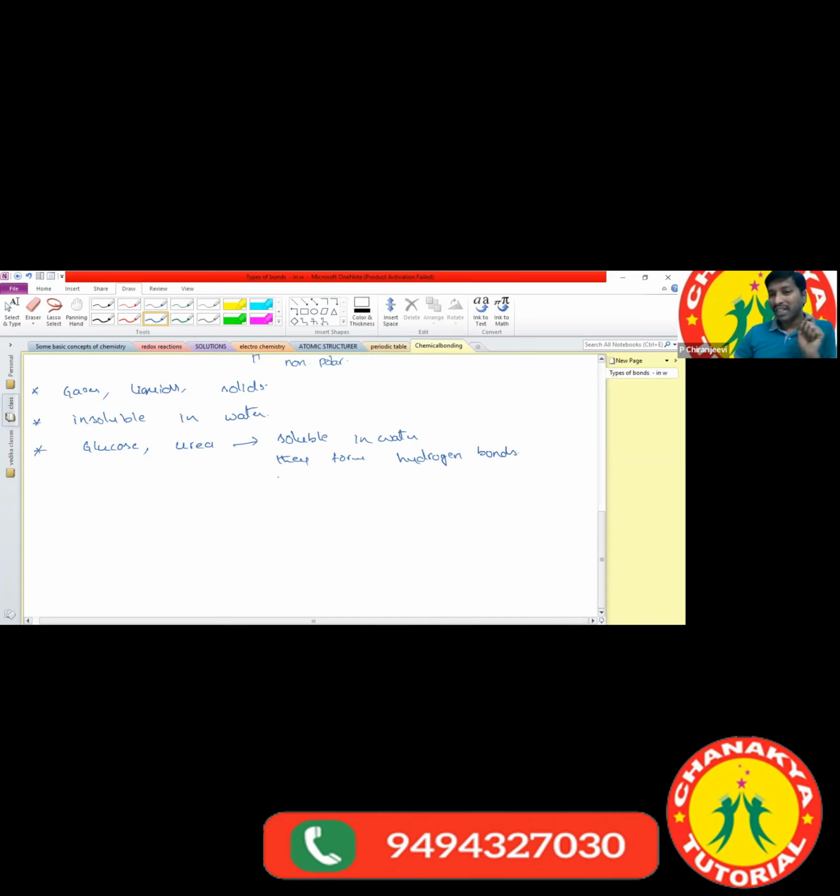If the carbon chain length increases, solubility decreases. Why? Because of the hydrophobic carbon chain, which is non-polar. As the non-polar character increases, automatically solubility decreases. So here also, glucose and urea are both covalent compounds, but due to the presence of hydrogen bonds, they are soluble in water. And what are the other characteristic properties?